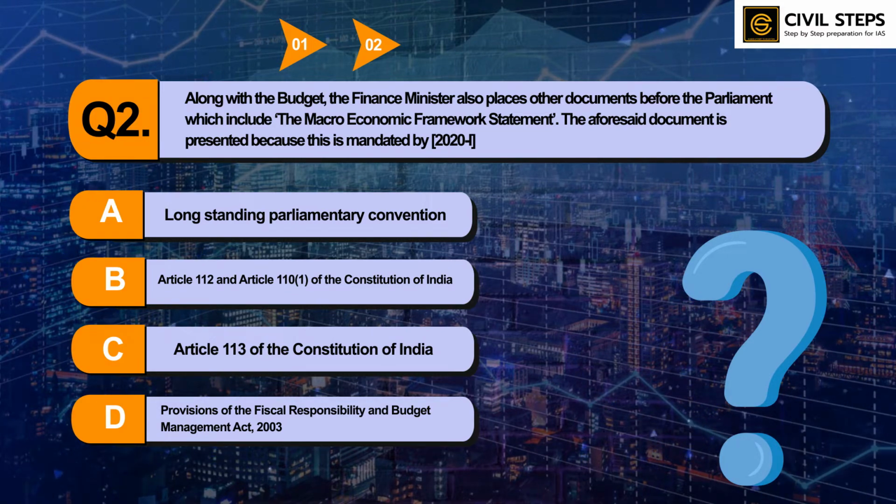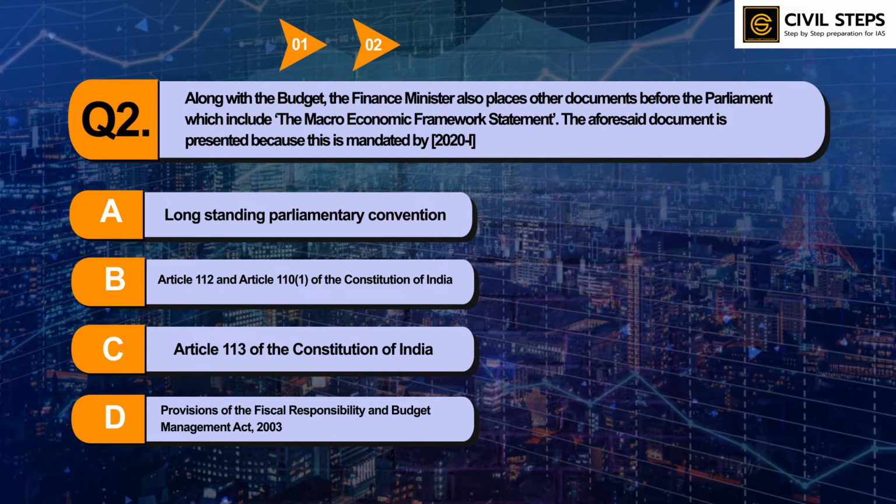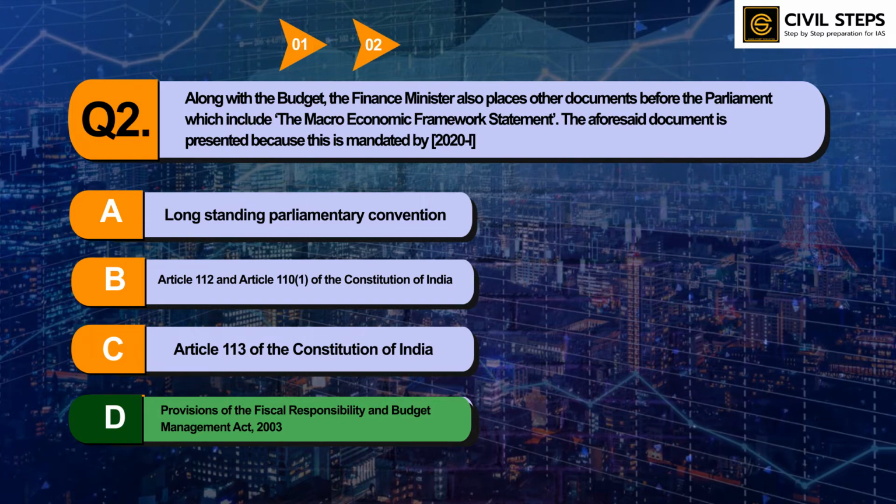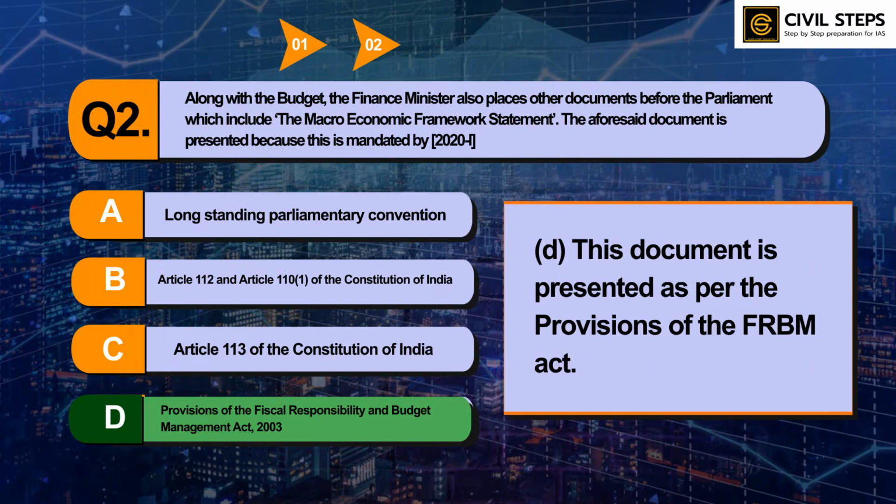I hope you have written the answer. So the answer of this question is option D, provision of the Fiscal Responsibility and Budget Management Act 2003. This act is very important, and you must read about it from standard sources. This has already been asked by UPSC in previous prelims examinations, and this question was asked by UPSC in the 2020 prelims examination. So I hope you have understood this topic. Now let us discuss question number three.